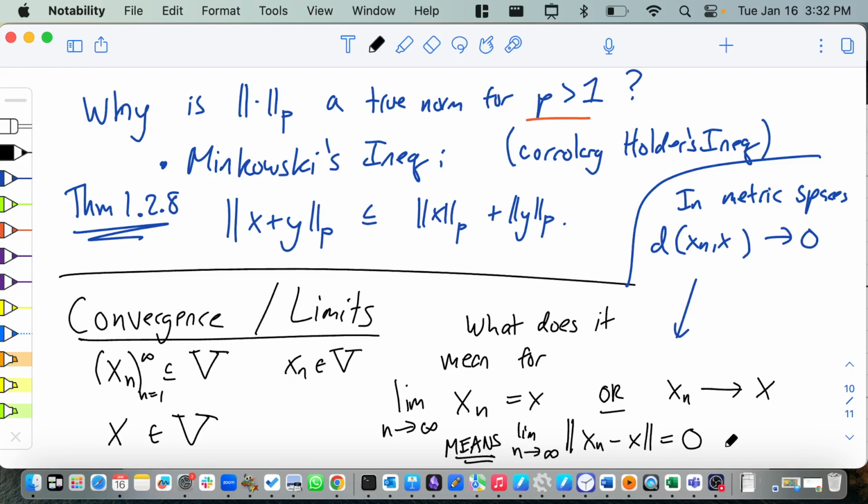If that goes down to 0, that's exactly what we mean. So this is the definition of convergence. And the whole point of this course is that we can take notions of convergence that we care about in real life, and we can figure out what norm to use to measure that. So the norm is like a measuring stick that is going to let us measure the things we care